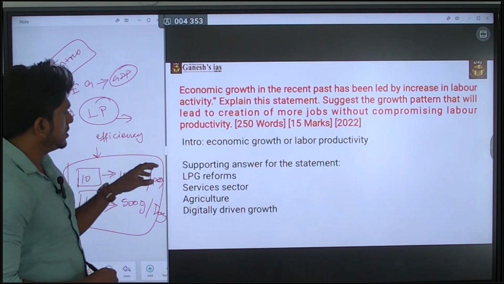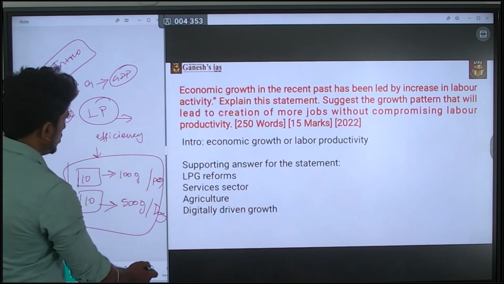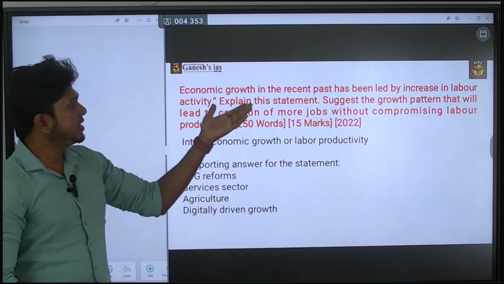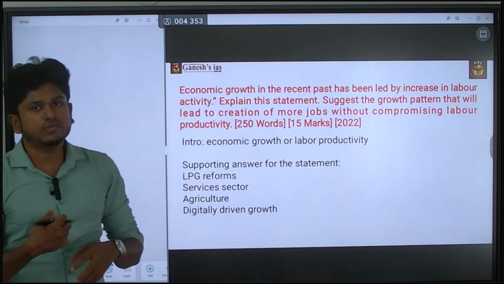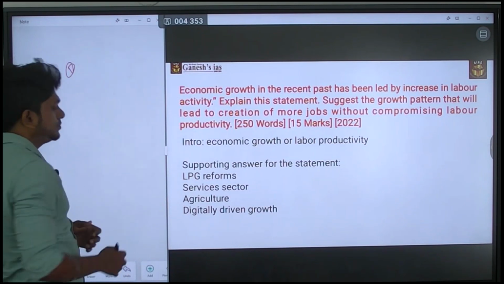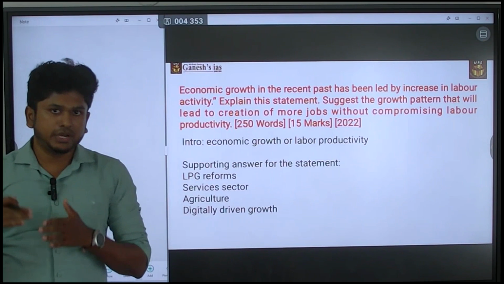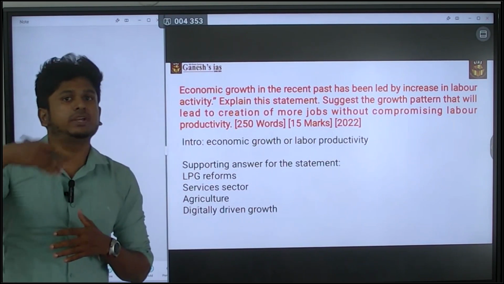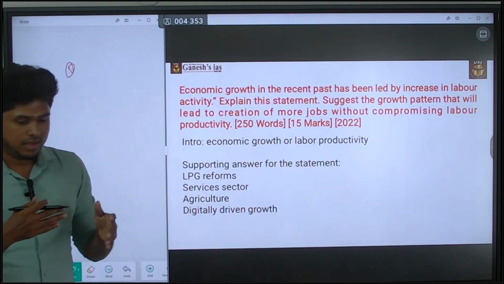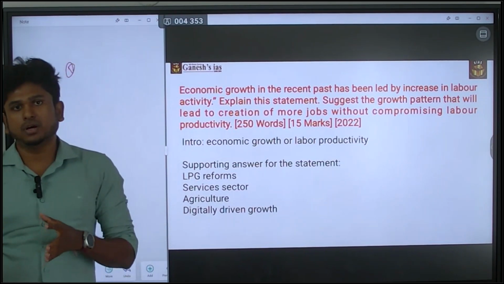Next, it is about economic growth or labor productivity. Okay, next, explain the statement means you can say that economic growth in the recent past led by the increase in the labor activity in following ways. You have to explain it. First, you can go from the near to the past, or else from the past to the near. Either way you can follow that, which means at the time of COVID-19, there is a huge growth in the work from home culture.